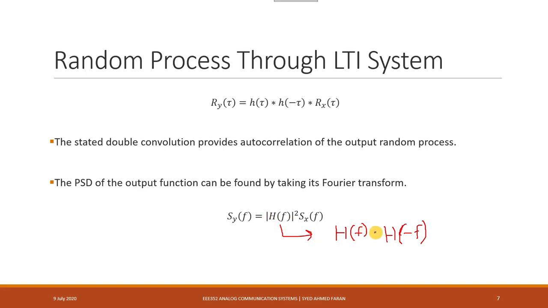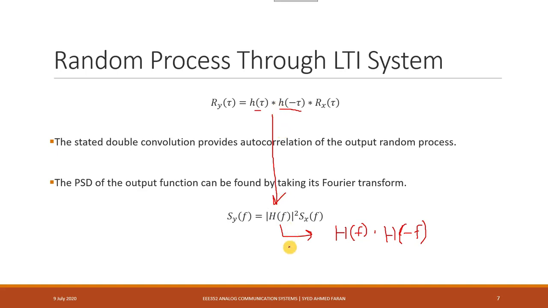So in the frequency domain you are multiplying the two signals, and in the time domain you are convolving these two signals. Again we can see the difference in sign: this is positive, this is negative. When you move from the time domain to the frequency domain, you get the same result.